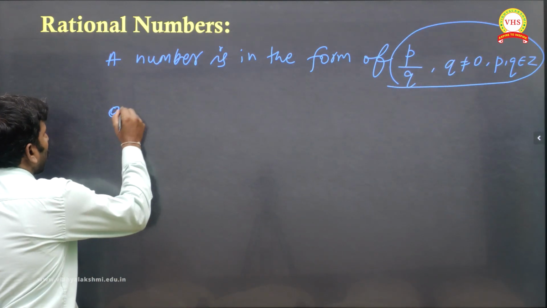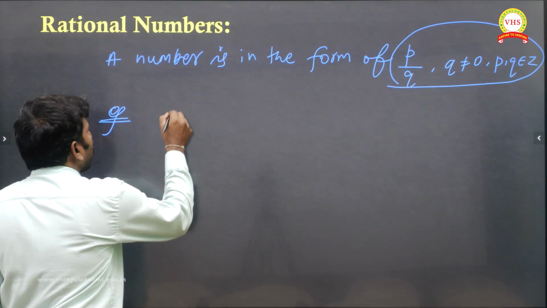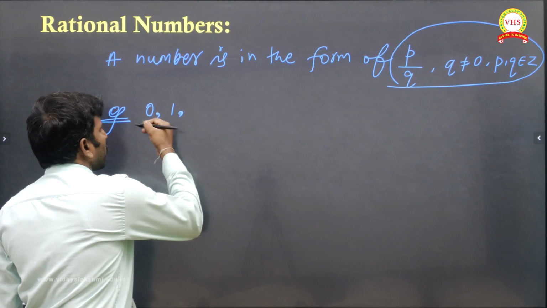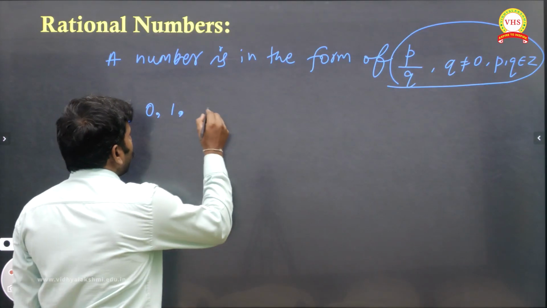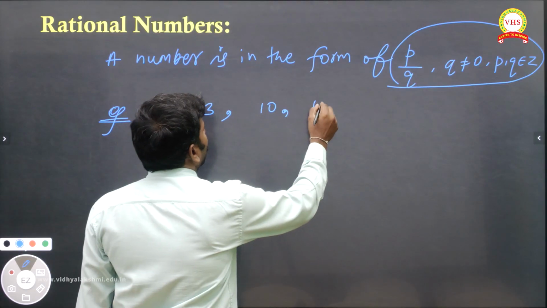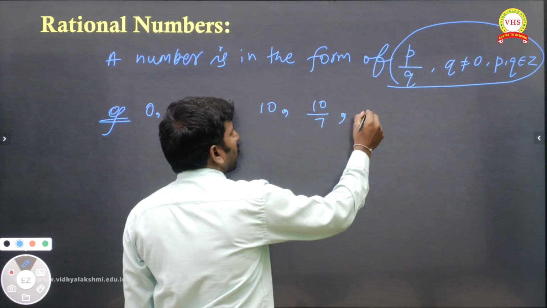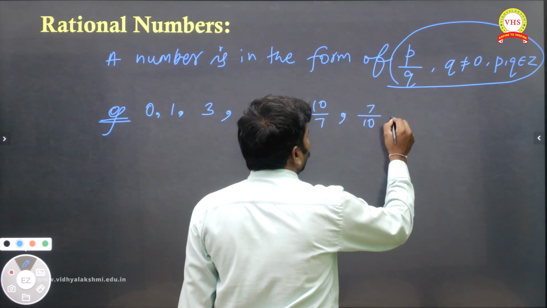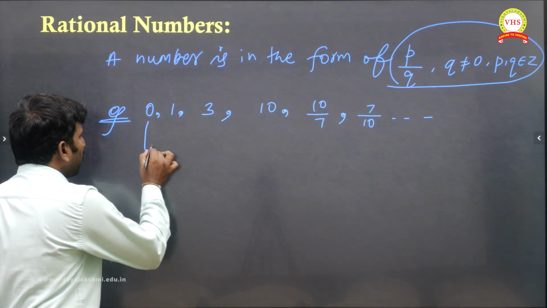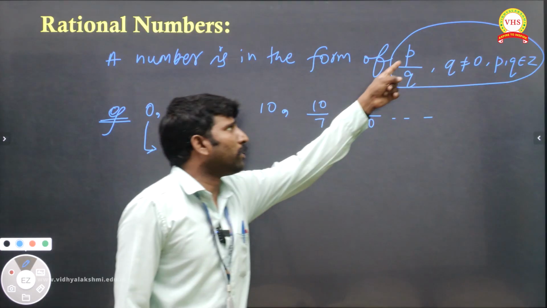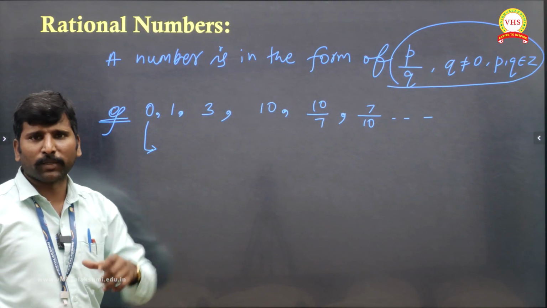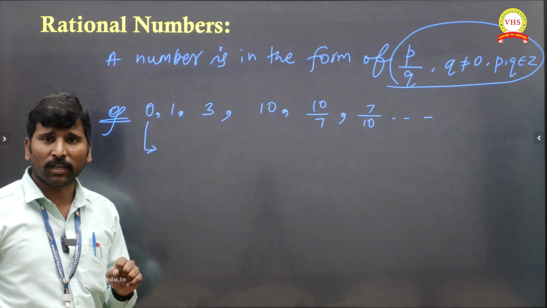Example, let's start. If I give 1, it is a rational number, even 0 is a rational number. Understand? If I write 3, it is a rational number, 10 is a rational number, 10 by 7 is a rational number, or 7 by 10 is a rational number. Like that you can write. Okay, sir, how can 0 be rational? You said a number should be in the form of p by q, but 0 does not look like p by q, then how can we say it is rational?